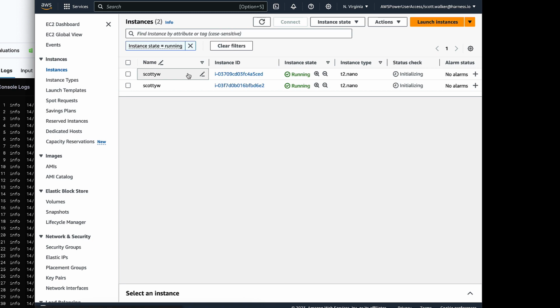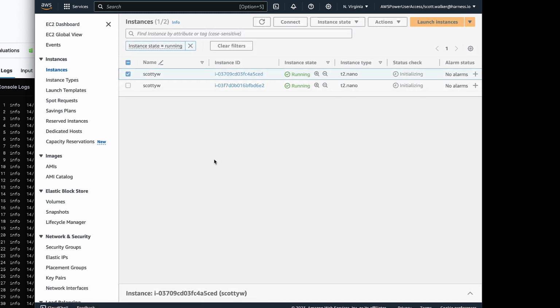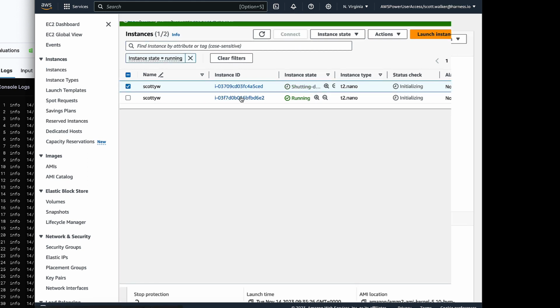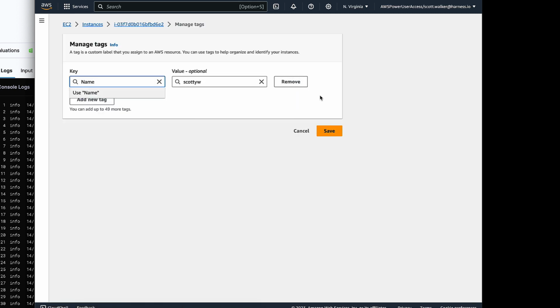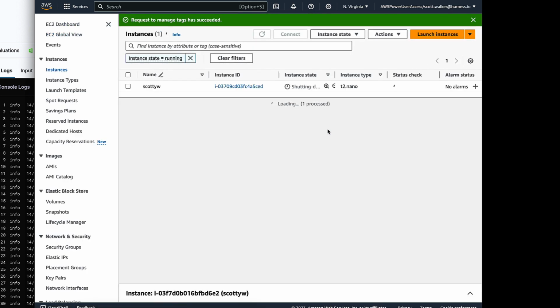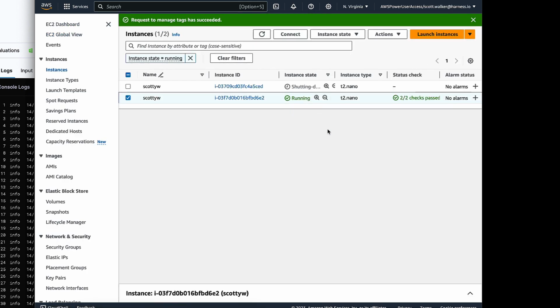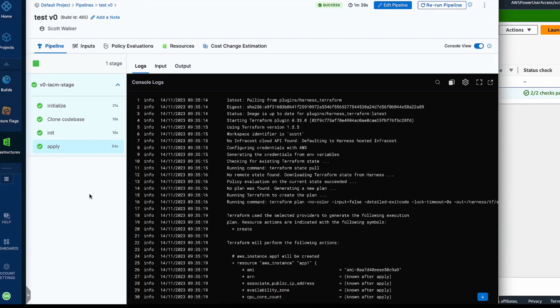So let's do something bad. Let's terminate this instance. See you later. Let's make some changes to this instance, like change tags. So I'll go in here and I'll say, let's delete the team, save that. So now my instances are not the way they should be. And if I were to run my pipeline again, Terraform would correct that for me. But let's see what we can do to detect that kind of problem before we even try to correct it.